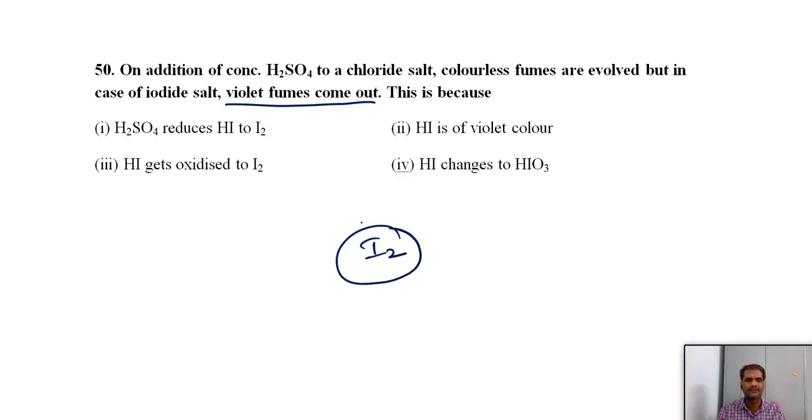You know that bromine gives brown fumes, fluorine gives green, like that, but iodine gives the violet fumes. Concentrated sulfuric acid can act as an oxidizing agent. We know that it can oxidize iodide to iodine. So when iodine vapors evolve, they give this violet color. So option 3 is correct.